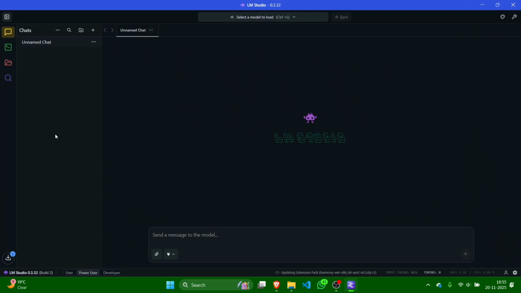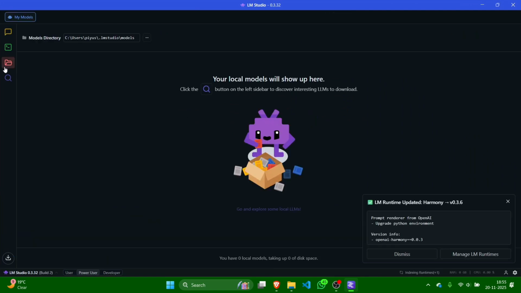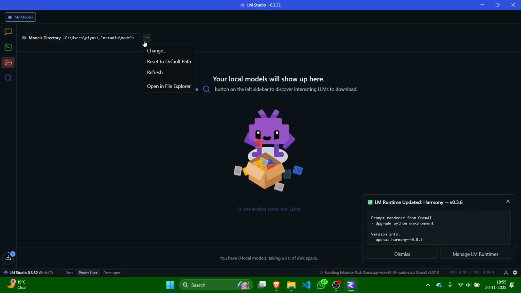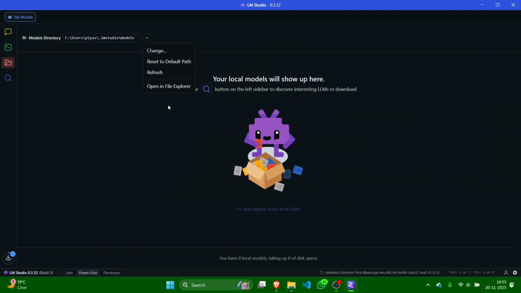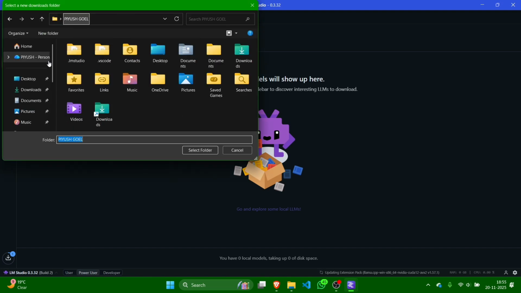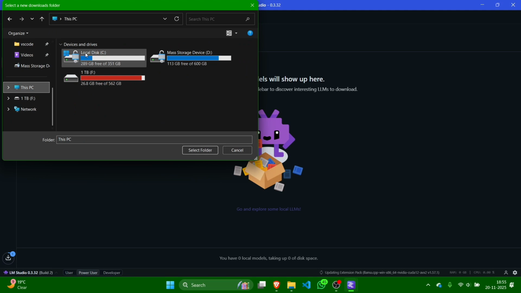Now we need to download any model. It is a good practice to check your system hardware to see what models your system can run. Okay, but LM Studio already provides that. I will first change the download directory for the models, so then I can check how much space and what is taking it. Okay, so I will be using C